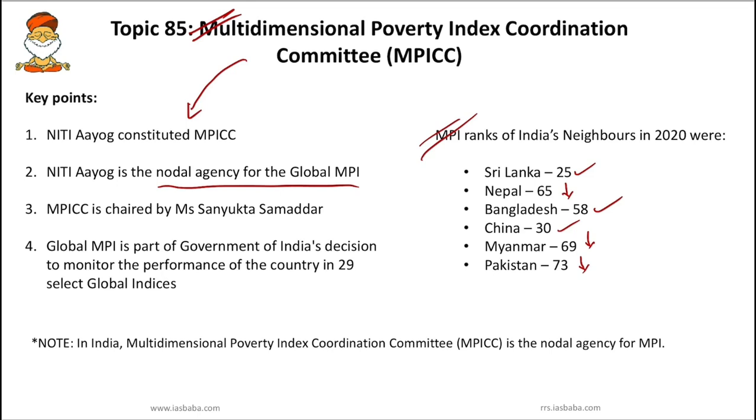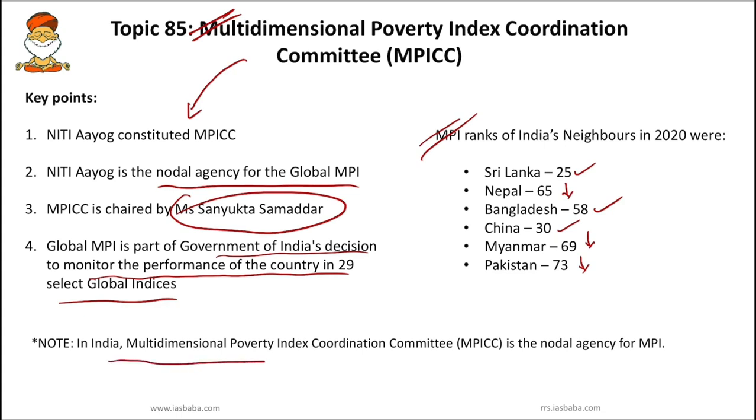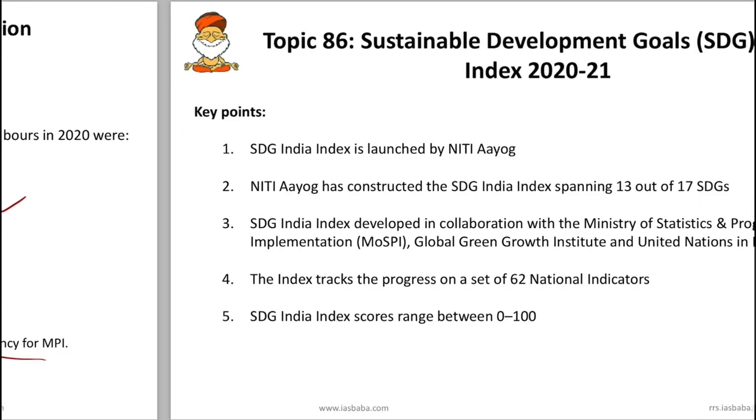Currently the MPICC, that is the Multidimensional Poverty Index Coordination Committee, is chaired by Sanyukta Samadar. The Global MPI is part of the Government of India's decision to monitor the performance of the country in 29 select global indices. These are the facts one should revise and remember. And finally, in India, the Multidimensional Poverty Index Coordination Committee is the nodal agency for the Multidimensional Poverty Index.